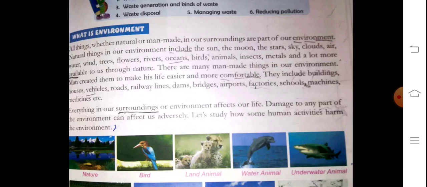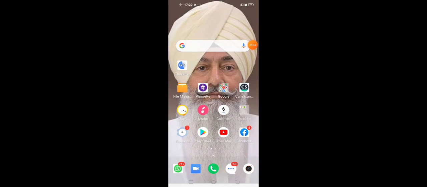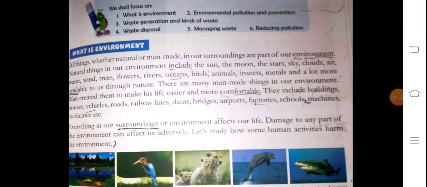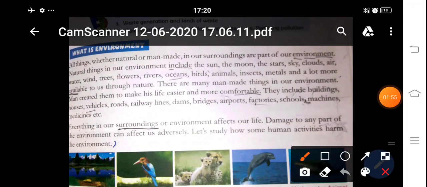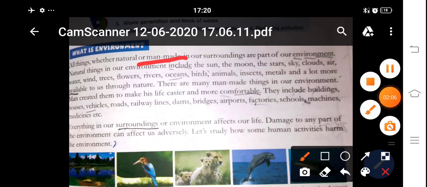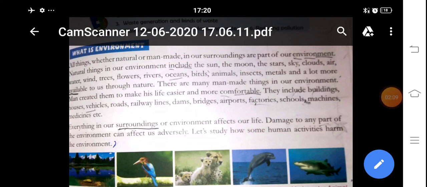So first of all, let's move ahead with the question: what is environment? See, all things, natural or man-made, in our surroundings are part of our environment. What is the meaning of this line? This line says that whether it is natural or man-made, all things which surround us are called the environment.